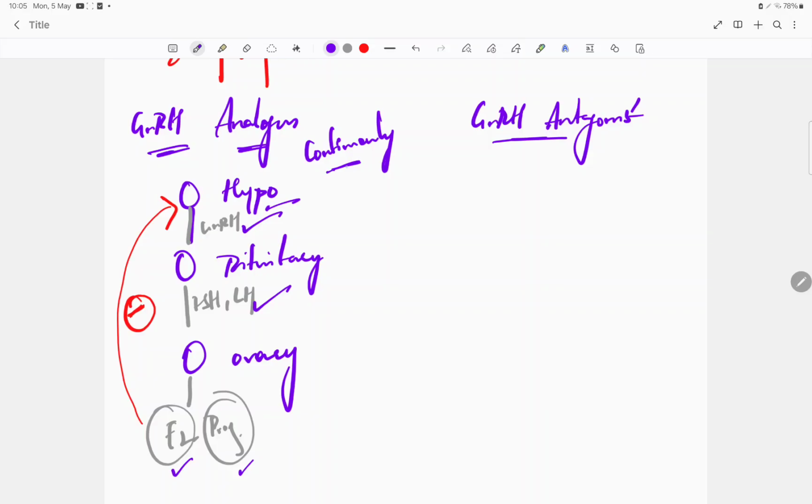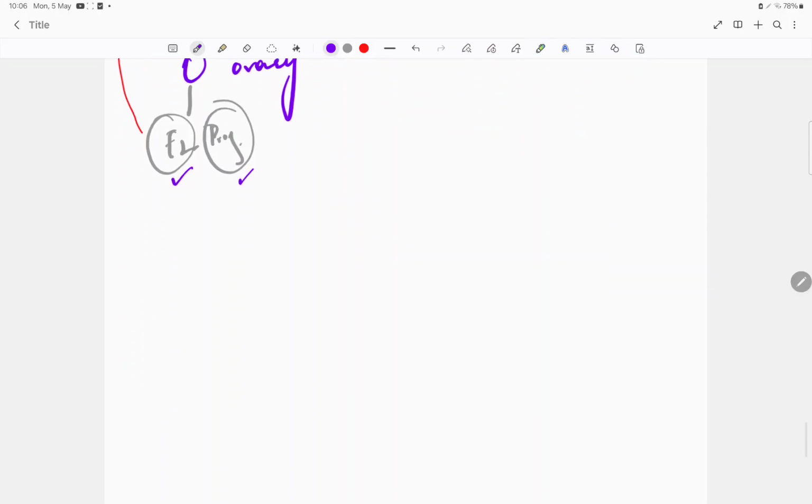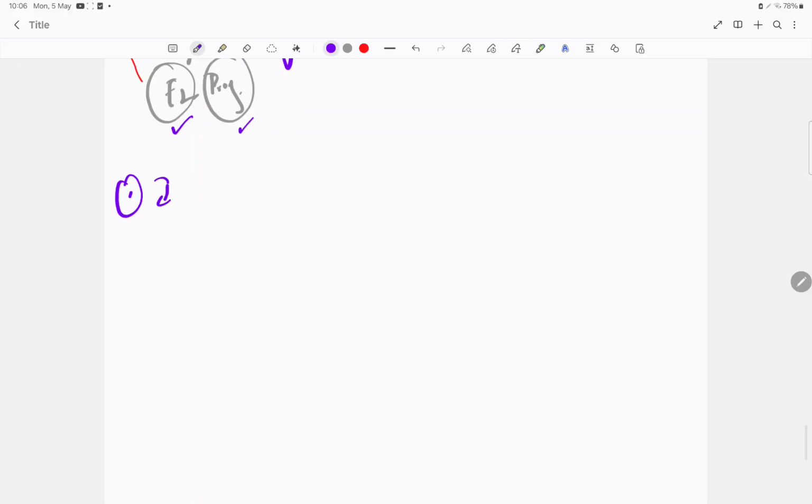In fact, continuous GnRH will also inhibit the production of FSH as well as LH. But once you are giving GnRH, the biggest disadvantage is initial flare up will be there. Initial flaring up.